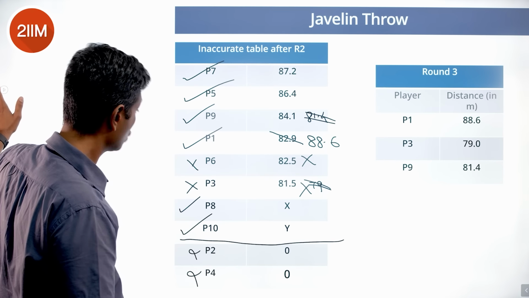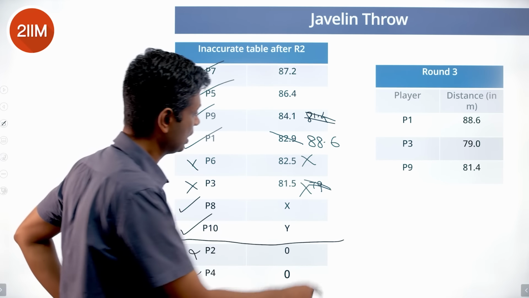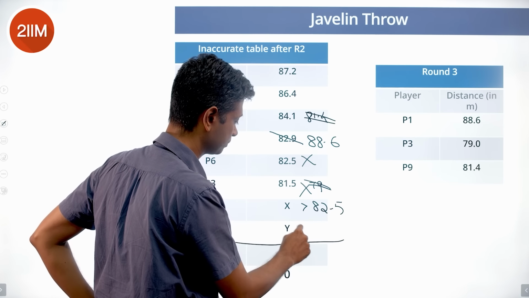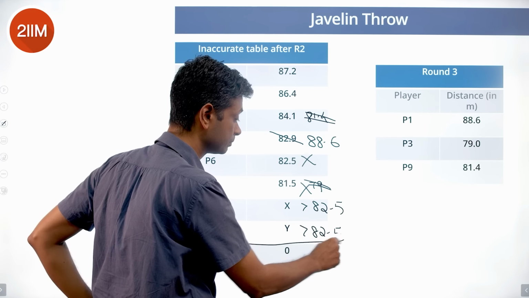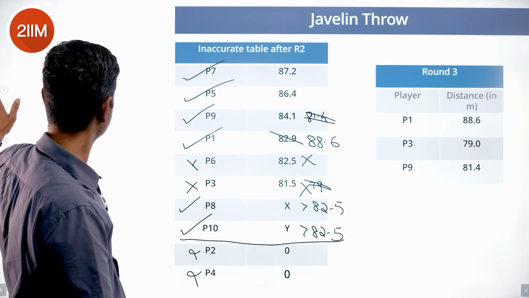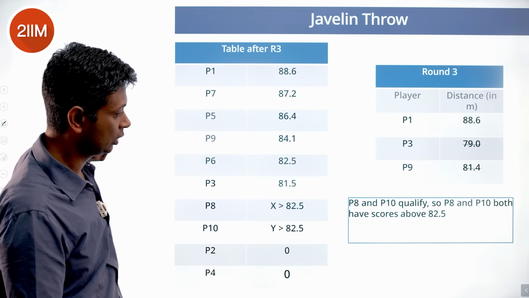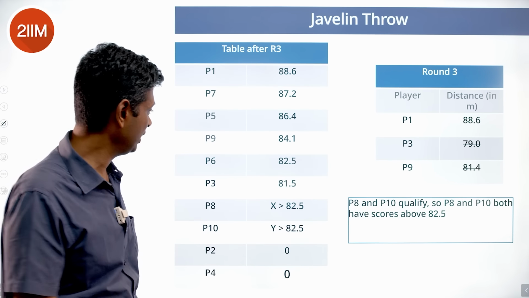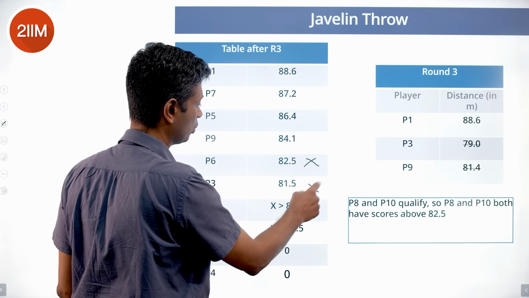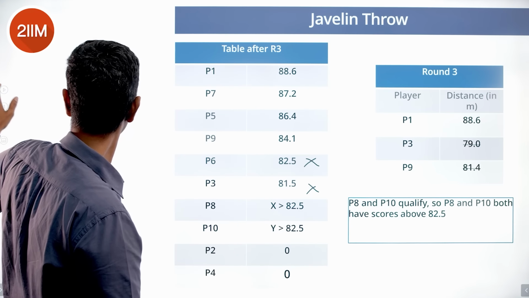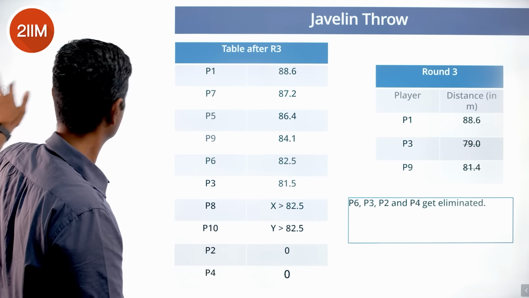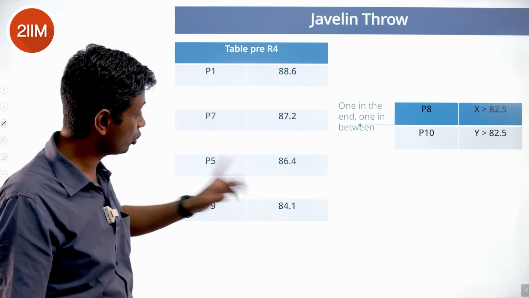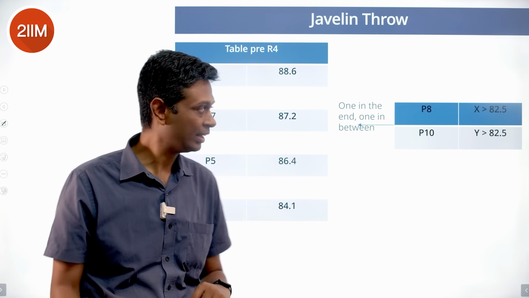Brilliant. So which also means X and Y have both got greater than 82.5 because they qualify. They're above 82.5. P8 and P10 both have more than 82.5. They have qualified. P6 and P3, these 2 are out. Right? So 88.6, 87.2, 86.4, 84.1, those 4 are in.